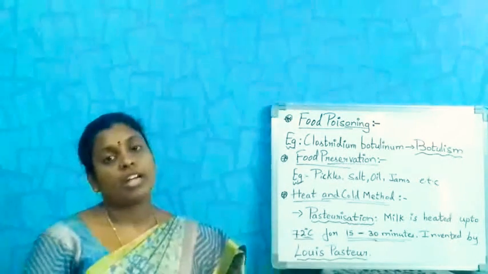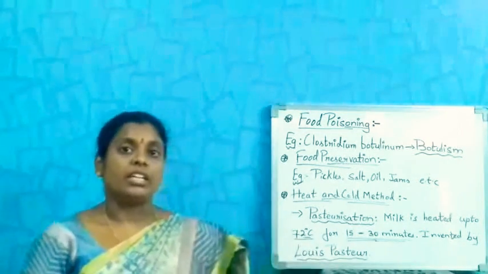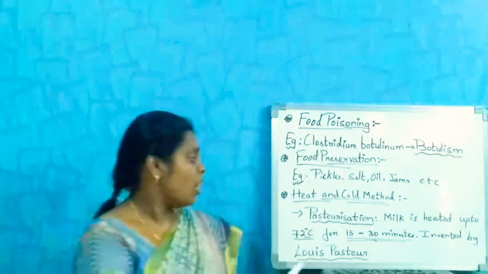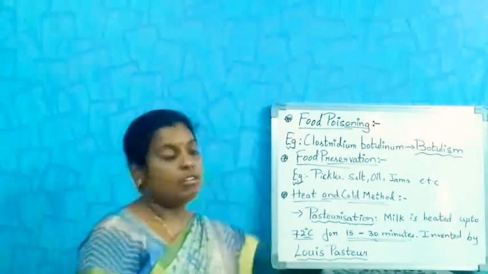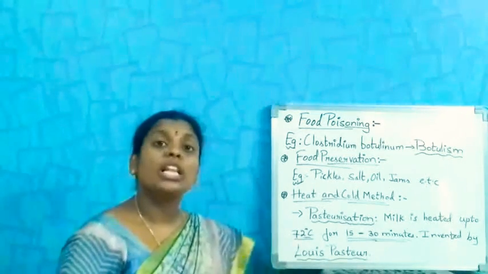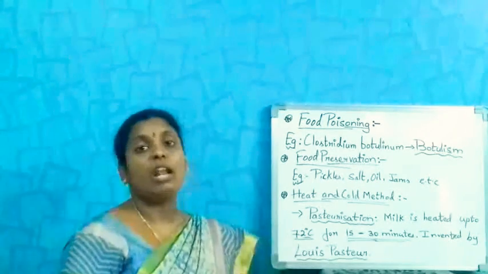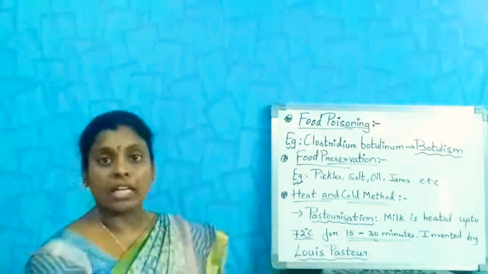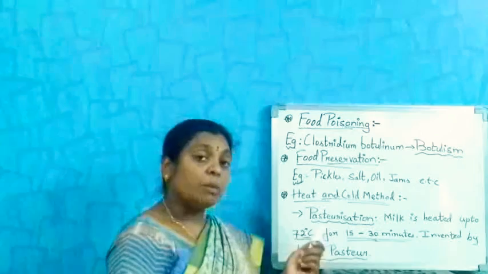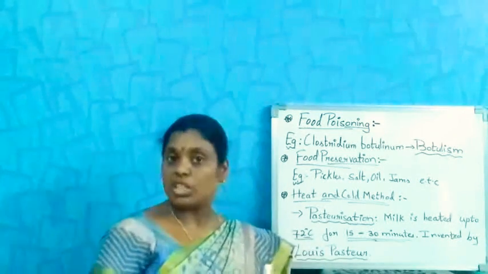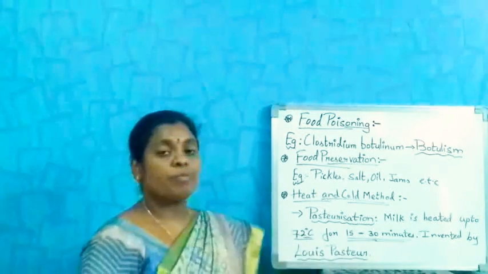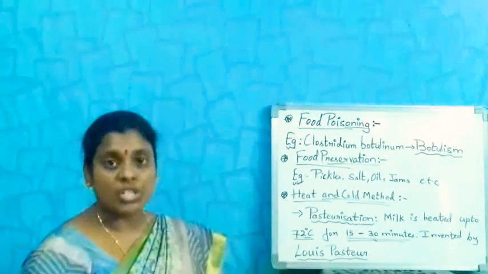See, in the milk factory or dairy farm, we heat the milk to a temperature of 72 degrees for 15 to 30 minutes to kill the microorganisms present in it. Then they cool it a little bit and pack the milk in packets. So the process of heating the milk at 72 degrees for 15 to 30 minutes is called pasteurization.